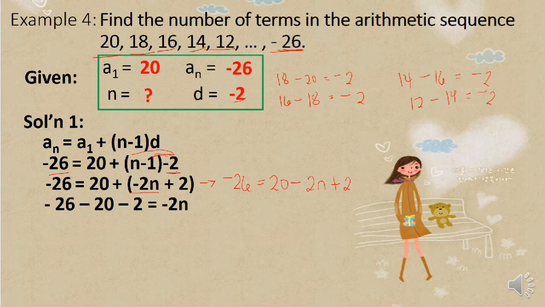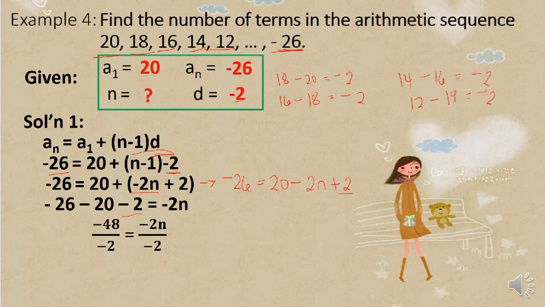Okay? So, dito, we transpose positive 20. From positive 20, maging negative 20. From positive 2, maging negative 2 and maiwan si negative 2n sa right side. And then simplify. Negative 26 minus 20 minus 2 is negative 48. So take note, same sila ng sign. What you're going to do is to add and then copy the common sign. So negative 48 equals negative 2n.